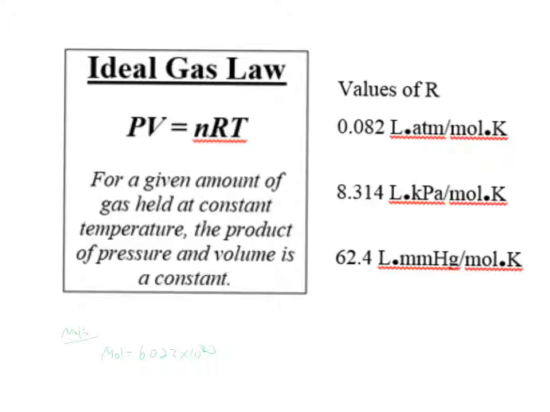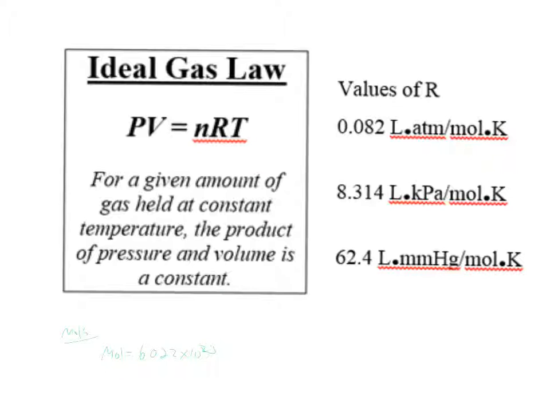If in the problem we're dealing with, the pressure is given in atmospheres, we would use 0.082 as R. For a problem where we're given pressure in kilopascals, or kPa, we would use 8.314 as our R. And for a problem dealing with millimeters of mercury, we'd use 62.4 as our gas constant R.